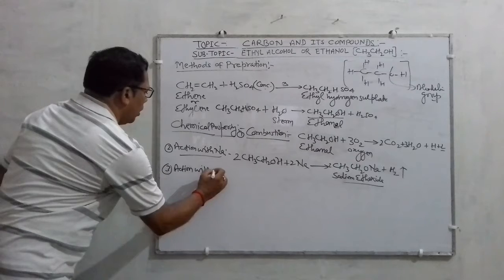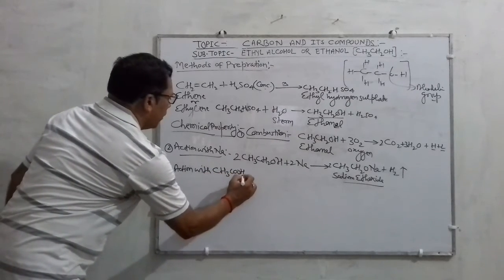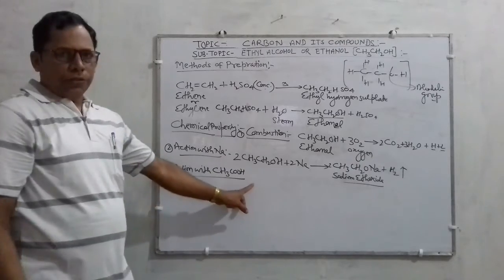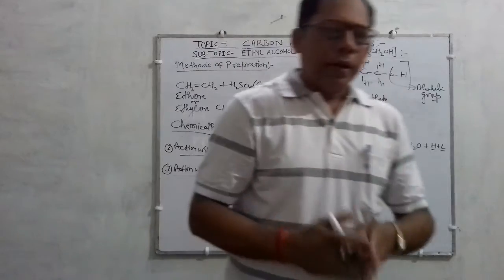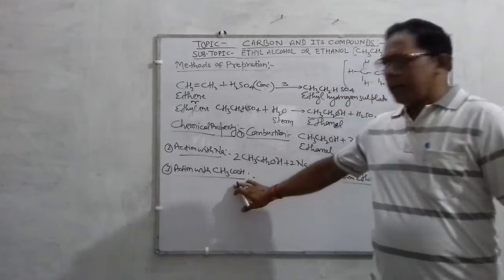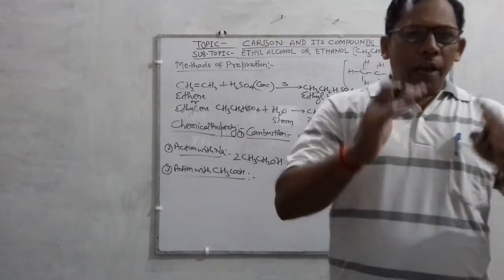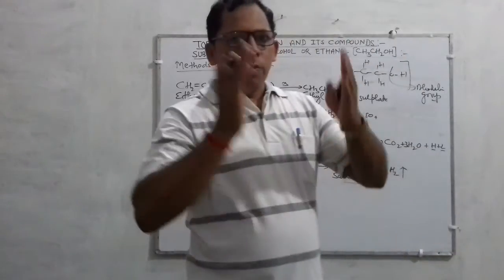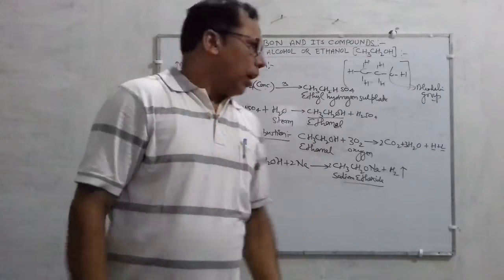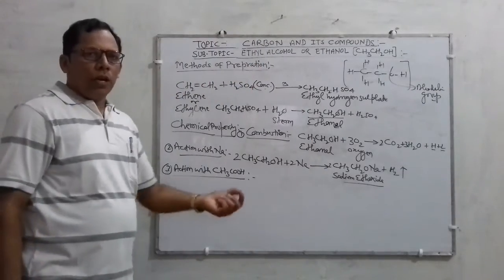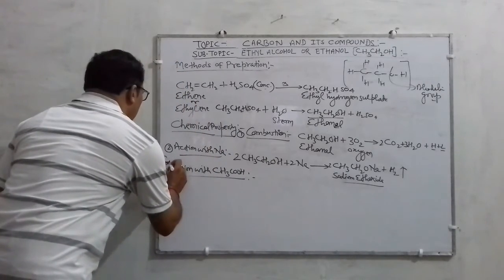Next reaction: action of ethanol with acetic acid, whose formula is CH3COOH. What happens when ethanol is treated with ethanoic acid or acetic acid in the presence of concentrated sulfuric acid? It forms a pleasant-smelling compound called an ester, and this reaction is known as the esterification reaction.